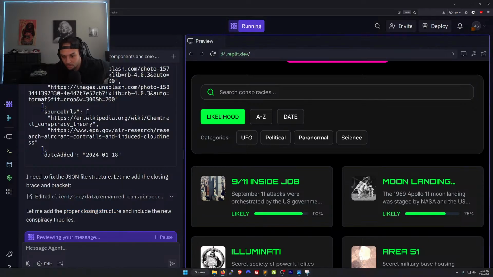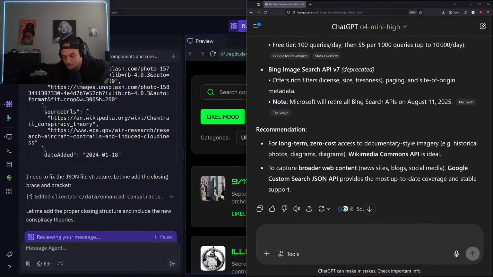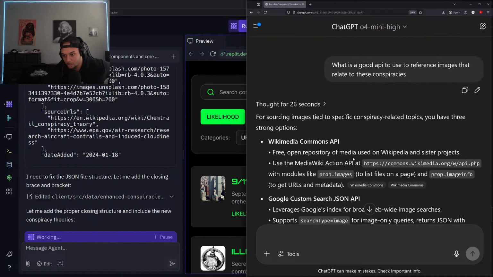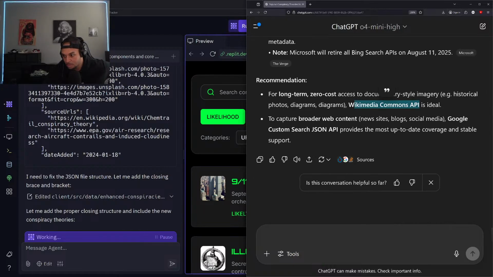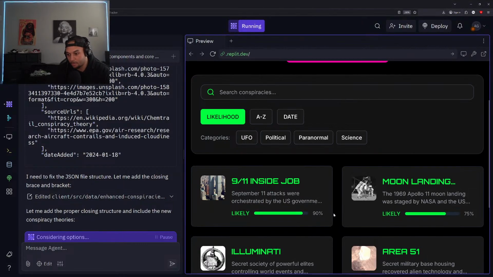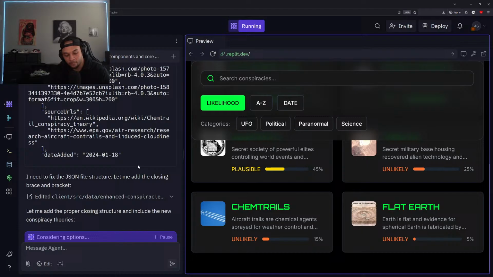Yeah, it's still loading up those changes for us. Still loading. All right, for long-term, zero cost access to documentary style imagery, Wikipedia Commons API is ideal. All right, cool. So it does recommend this API or Wikimedia. That's cool. So that's the next step. We're getting in this API, get that updated, make sure we get relevant images and things like that for sure.